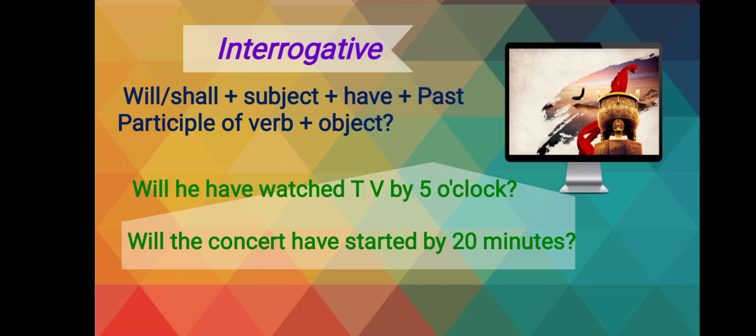Second sentence, will the concert have started by 20 minutes? Here the concert is the subject, then have, then the past participle of start, that means started. So these are interrogative sentences.